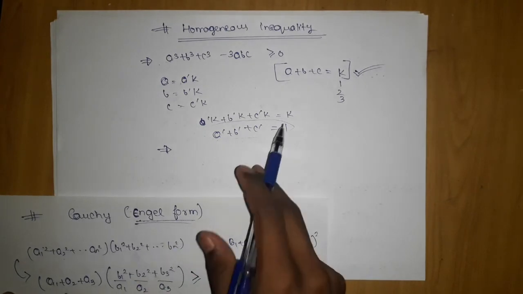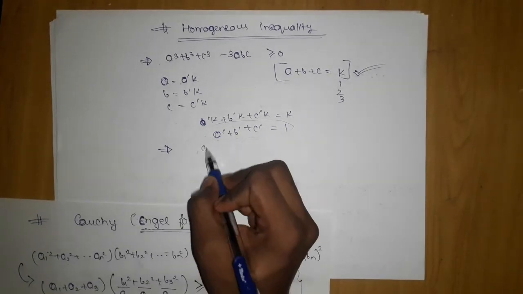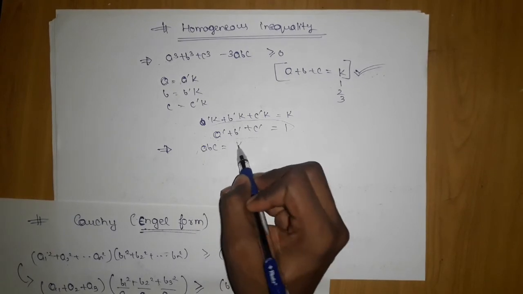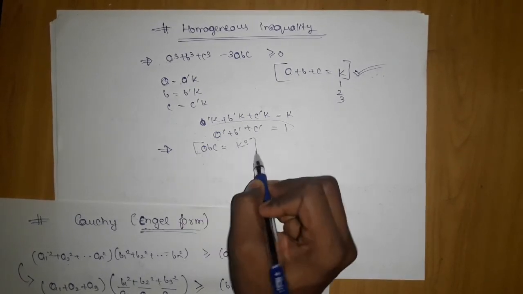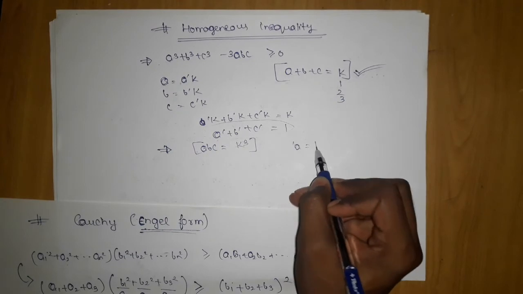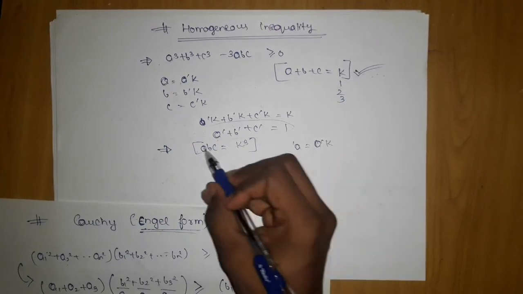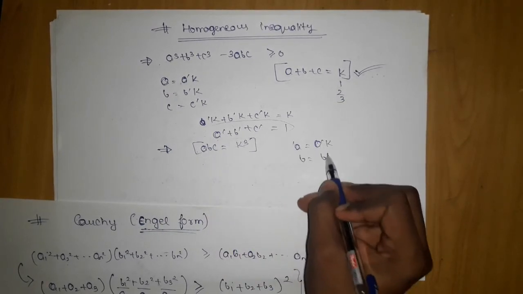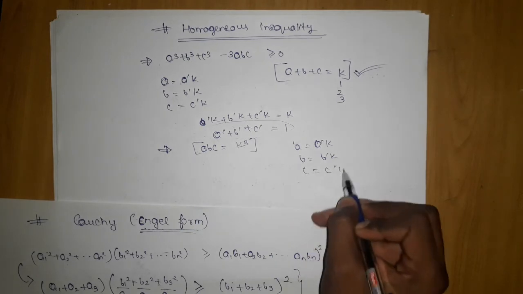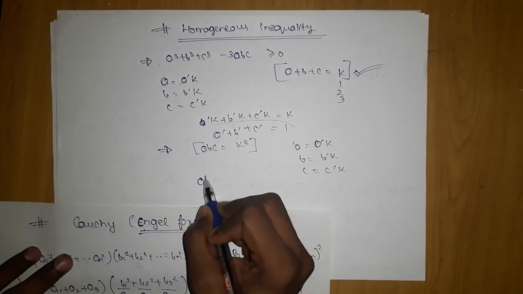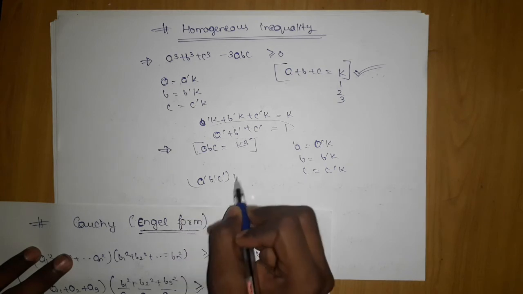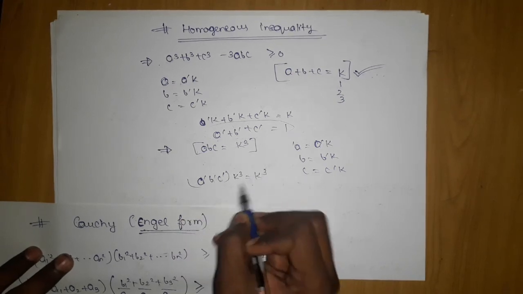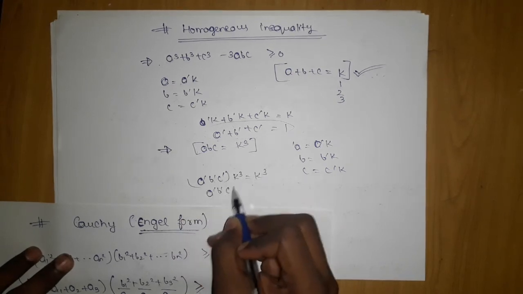Okay, like here the k cancelled out. You can even take abc is equal to some k cube. The moment you do this, a is equal to a dash k, b is equal to b dash k, c is equal to c dash k, and all terms a dash, b dash, c dash into k cube will appear. And as per this was k cube, so a dash b dash c dash is equal to 1.